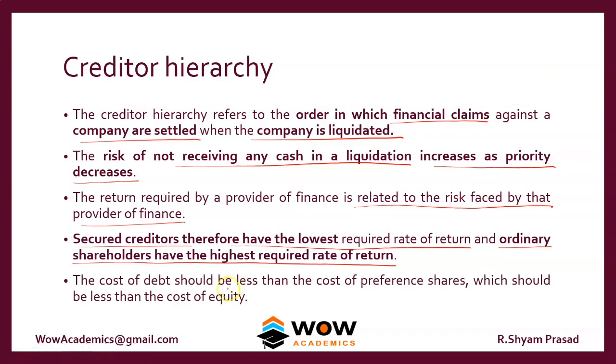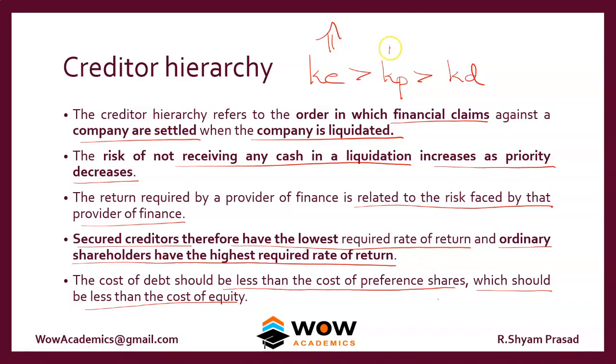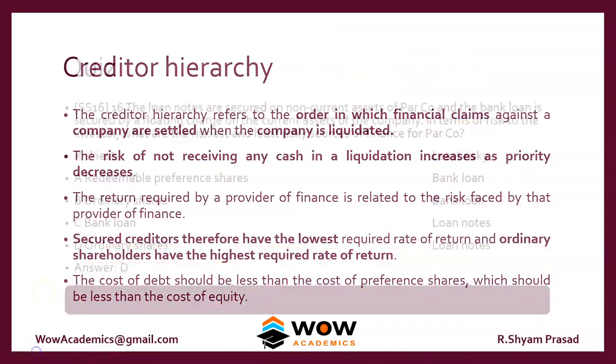The cost of debt is less than the cost of preference share, which should be less than the cost of equity. So we can write it like this: KE, which refers to the cost of equity, is higher than KP, the cost of preference share, but KP is higher than KD, the cost of debt. Okay, because equity takes the highest amount of risk, preference shareholders take a lower amount of risk, and still smaller risk is taken by the providers of debt, KD. So this is how risk and return are related.